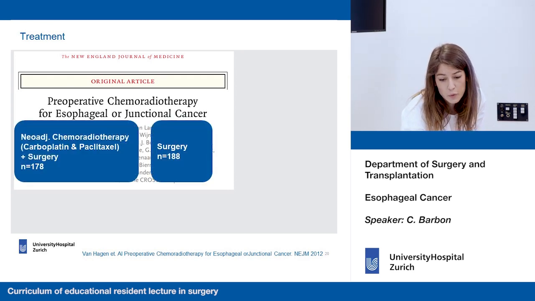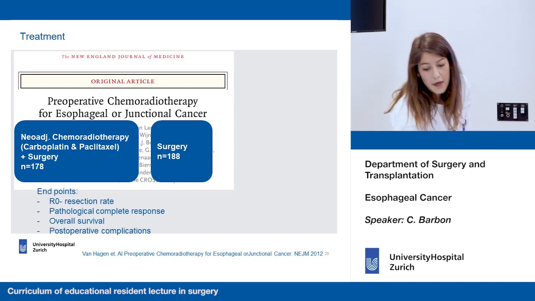There were two main groups. One group had 178 patients in which neoadjuvant chemoradiotherapy with carboplatin and paclitaxel was given for 5 weeks together with radiotherapy, and the other group comprised 188 patients who only underwent surgery.